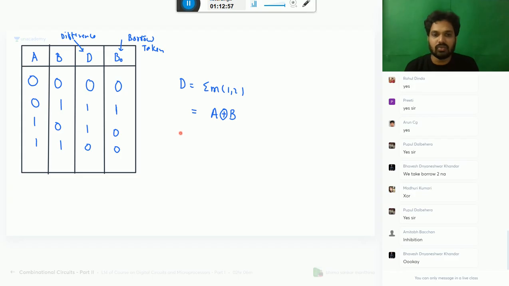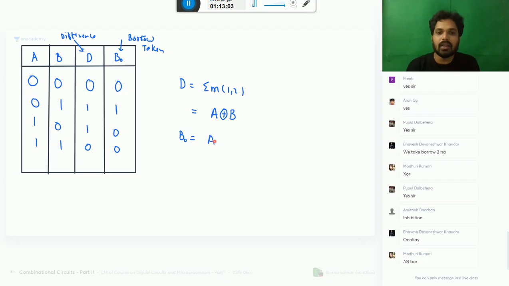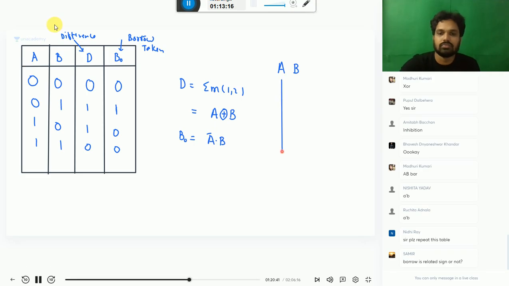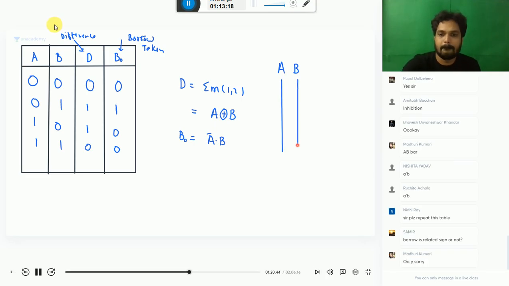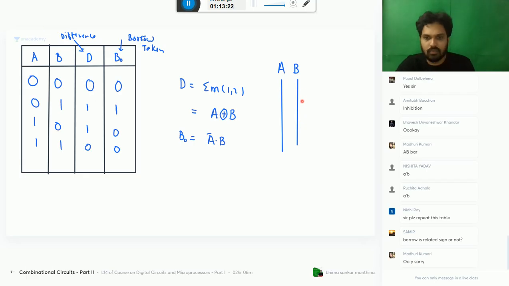Similarly, what is your borrow expression? It is 1 only here. Only here means what? Very good, very good. A bar into B. 0 1, na? It is A bar B, not A B bar. It is 0 1. That is A bar B. So listen, this is XOR operation.